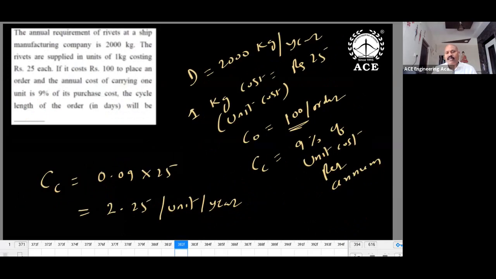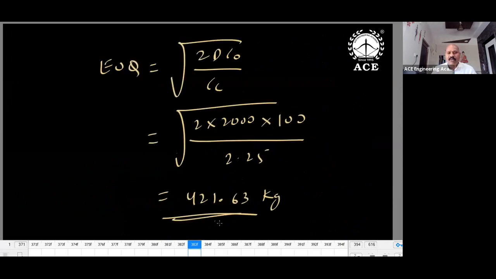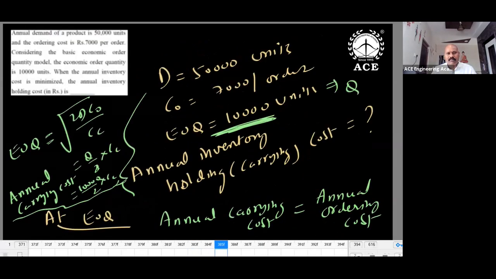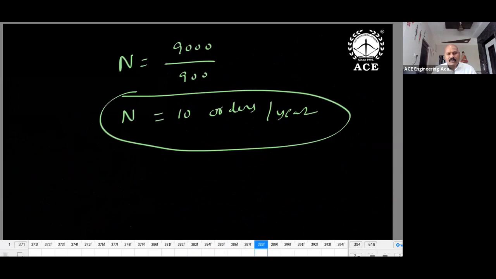And sometimes cycle time you have to calculate. How many orders you have to issue in 1 year? Then you can get the cycle time. I'm finding EOQ first. After that, number of orders and cycle time in terms of years. These are only formula oriented.